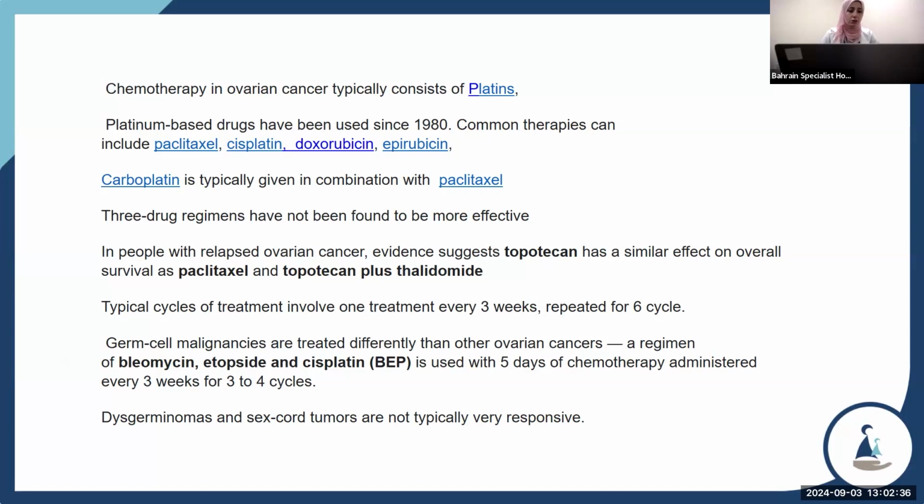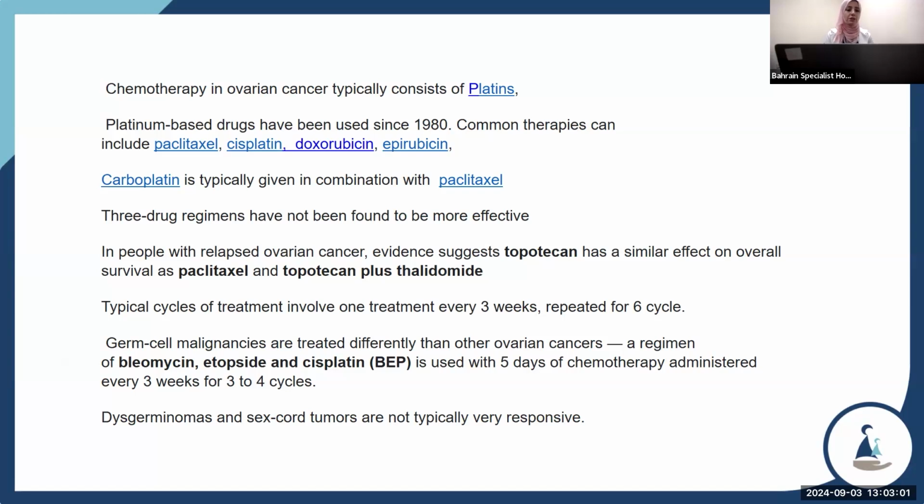For people with relapsed ovarian cancer, evidence suggests topotecan has a similar effect on overall survival as paclitaxel and topotecan plus thalidomide. A typical treatment cycle involves one treatment every 3 weeks, repeated for 6 cycles. This is for epithelial tumors. There is a different regimen for germ cell malignancy.